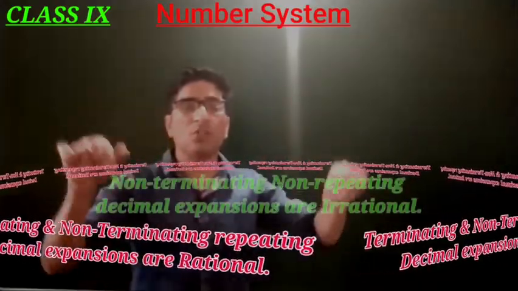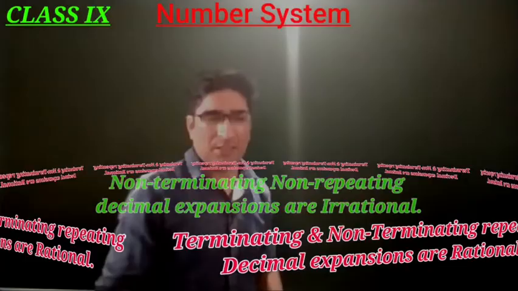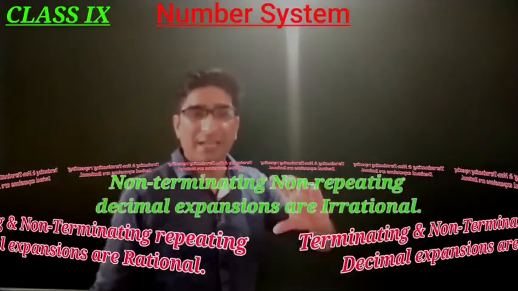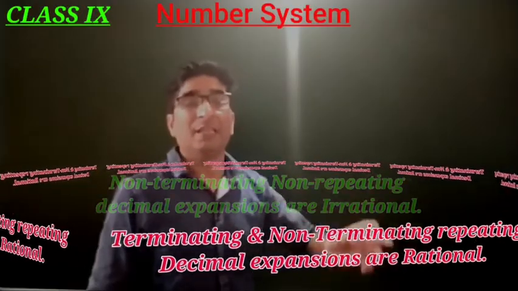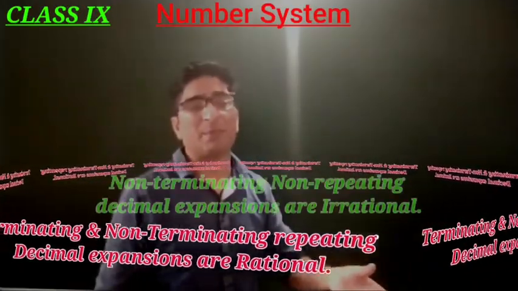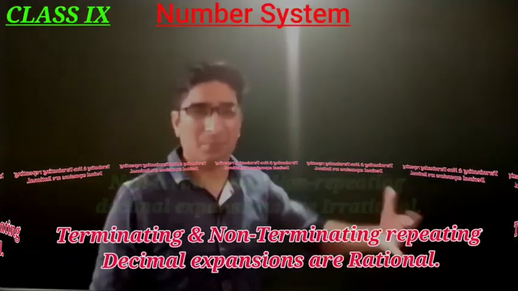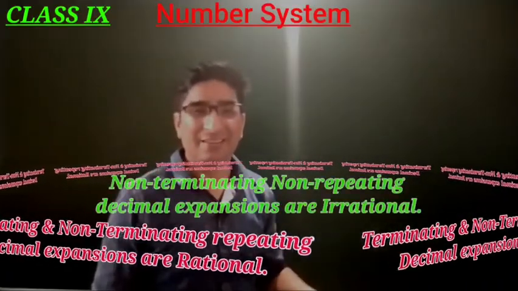That means our conclusion from this discussion is that the numbers which cannot be expressed in the form of p by q are irrational numbers. Then non-terminating, non-repeating decimal expansions cannot be expressed in the form of p by q, so they are irrational numbers, they are not rational.